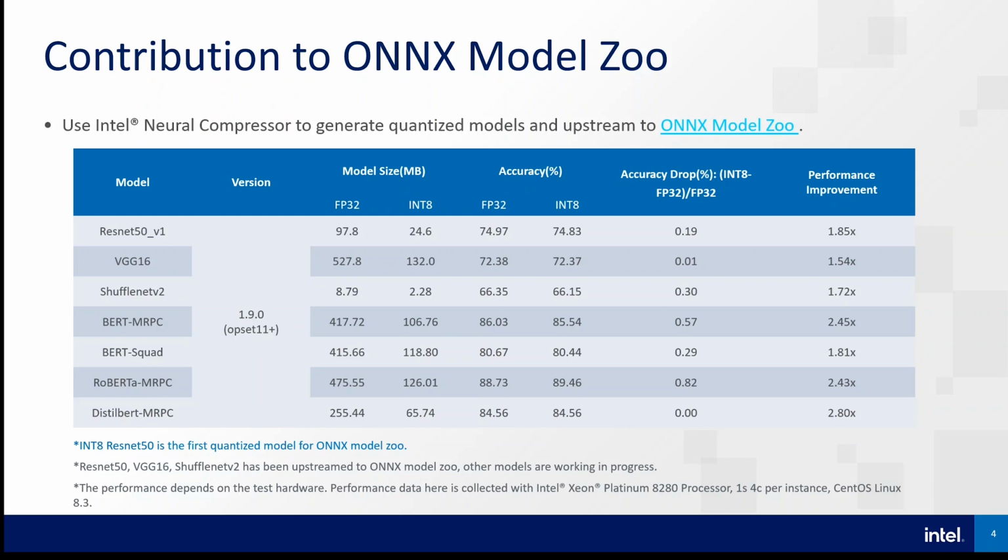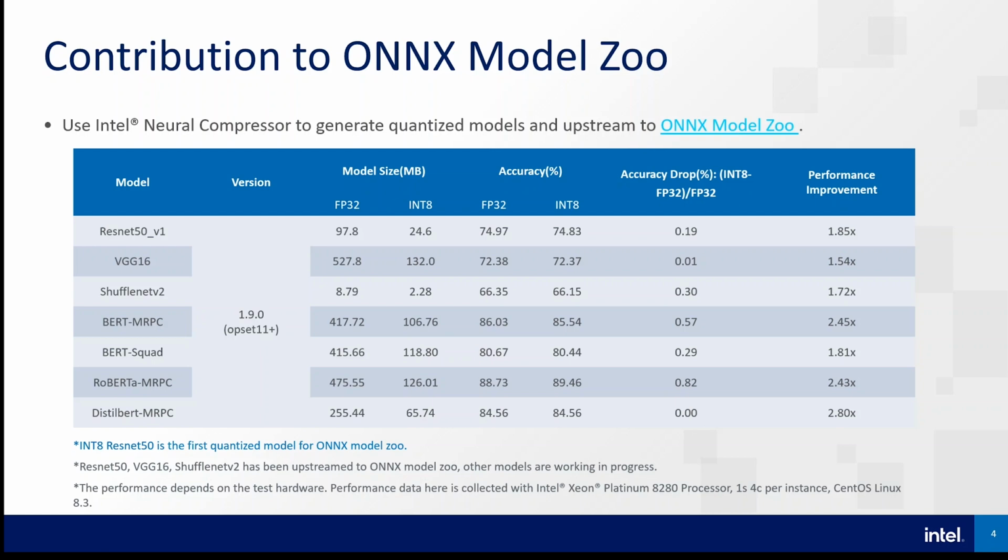Compared with their FP32 baseline, the quantized models have smaller size, performance improvement, and less than 1% accuracy drop. It can make great contributions to productivity.